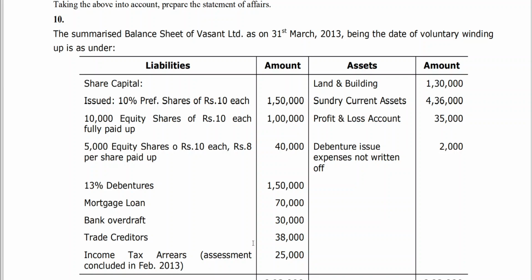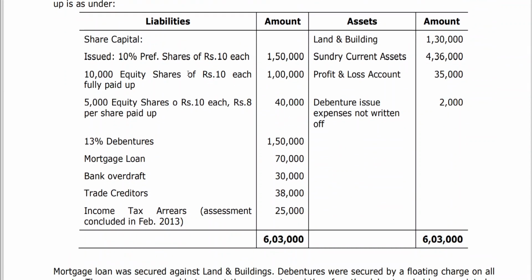The summarized balance sheet of Vasant Limited as on 31st March 2013, being the date of voluntary winding up, is as under. Share capital: issued 10% preference shares of 10 each, 1,50,000; 10,000 equity shares of 10 rupees each, 1 lakh; 5,000 equity shares of 10 rupees each, 8 rupees per share called up, 40,000. 13% debentures 1,50,000, mortgage loan 70,000, bank overdraft 30,000, trade creditors 38,000, income tax arrears, assessment concluded in February 2013. Now this will come under preferential creditors, no?